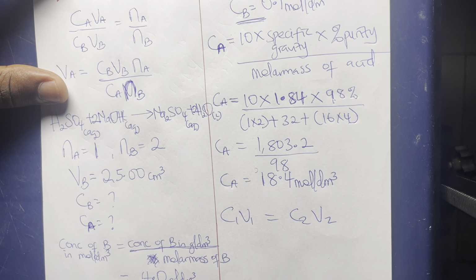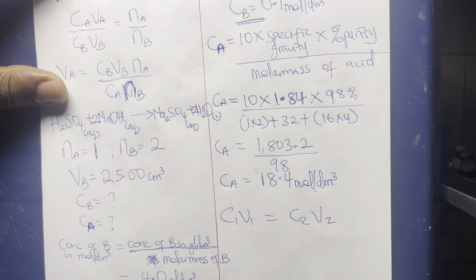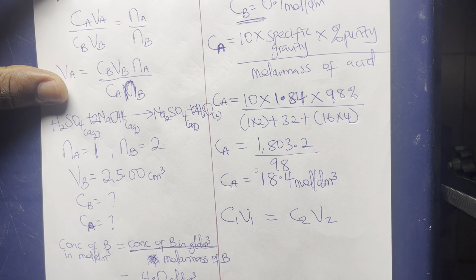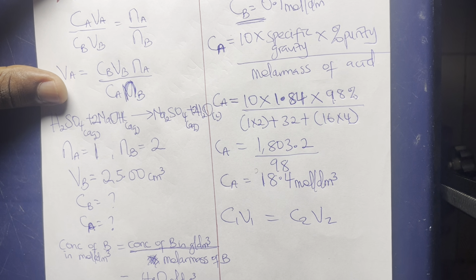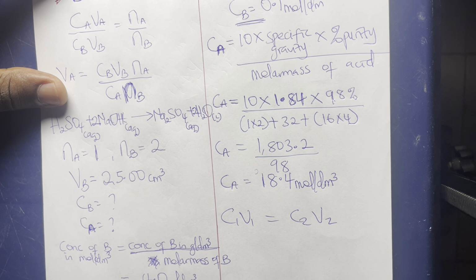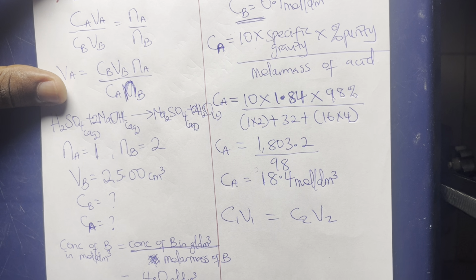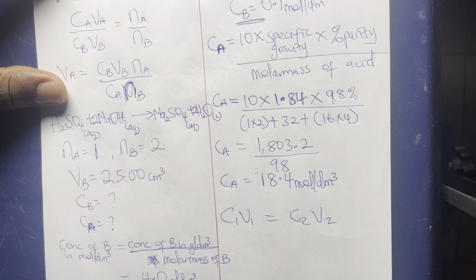Now looking at this formula, C1 means initial concentration, V1 means initial volume, C2 means final concentration, and V2 means final volume. So our main aim is the final concentration. You understand? The final concentration means after dilution, like after you have diluted it with distilled water, what is now going to be the final concentration, and that's going to be the C2.